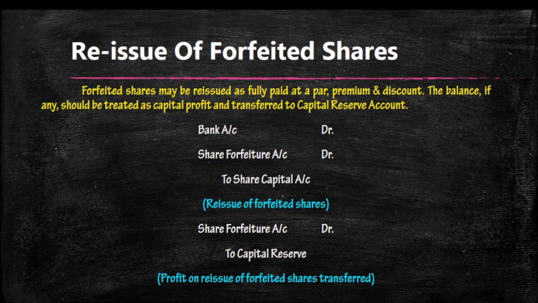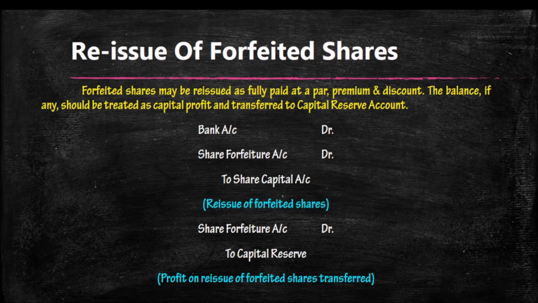Reissue means forfeited shares will be reissued to any other party to raise again the full amount of capital. So forfeited shares may be reissued as fully paid at par, premium or discount to a third party or any other party for collecting the full amount of capital. There would be some amount of balance in the share forfeiture account that will be transferred to capital reserve. Why? Because it is a capital gain.